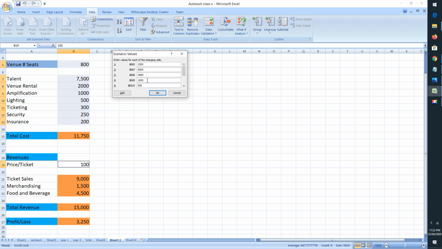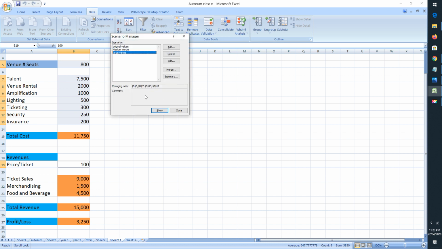Then the amplification fee also changed, let us say 1,200. Then my lighting also gets changed, let's say 800. And let us say I'll change all the values, 800. Then from 300 ticketing, I'll make it 400. And let's take security 300, and insurance say 250. And let's change the price for ticket also to 200.